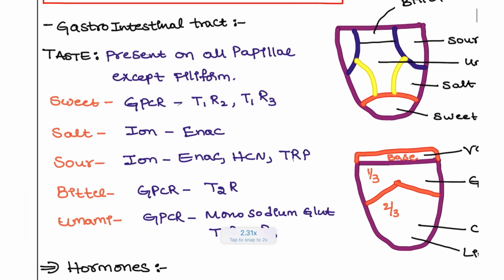Next, sweet is detected by G protein coupled receptors T1R2 and T1R3. Salt is ion gated, through the epithelial sodium channel. Sour is also an ion channel, involving epithelial sodium channel, HCN and also TRP. Bitter uses the G protein coupled receptor T2R. Umami uses G protein coupled receptors, monosodium glutamate and also T1R1 and T1R3. This has already been asked in the examination.